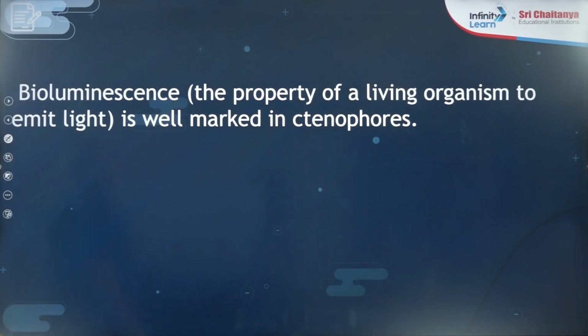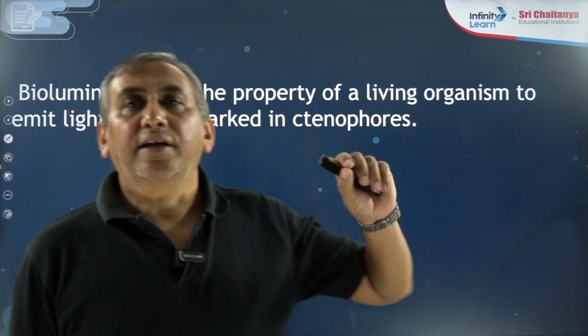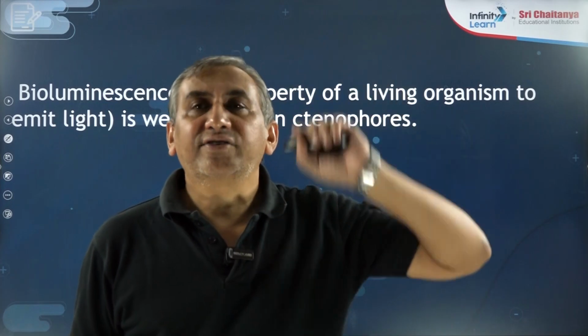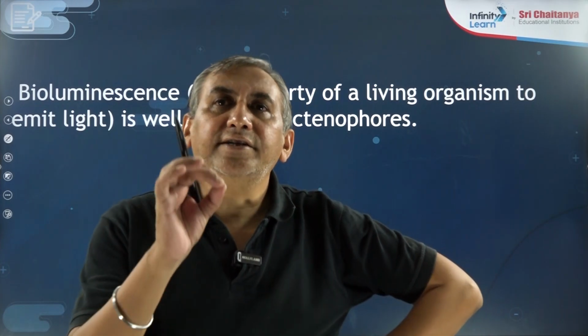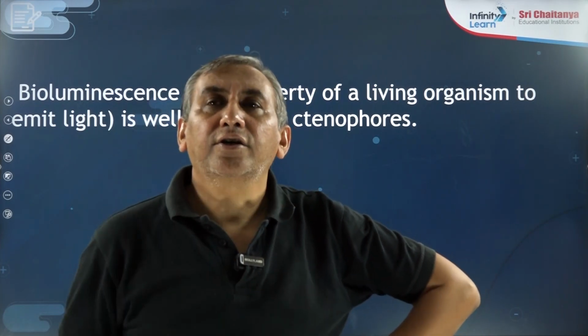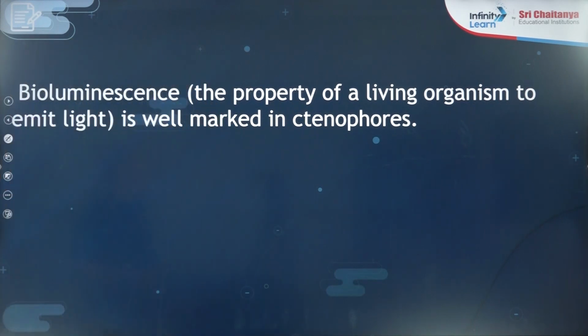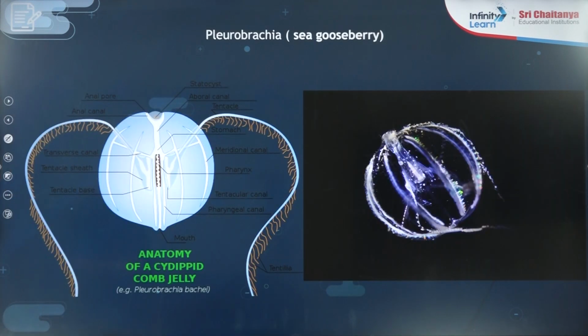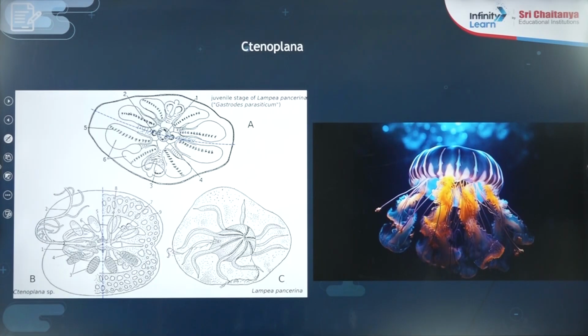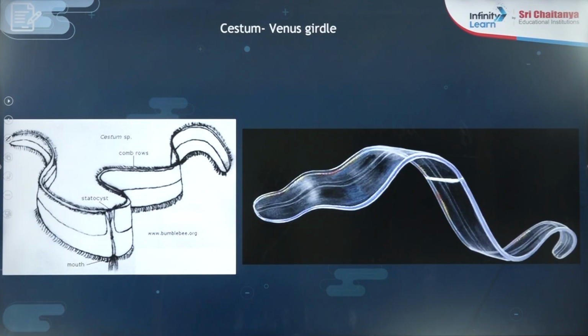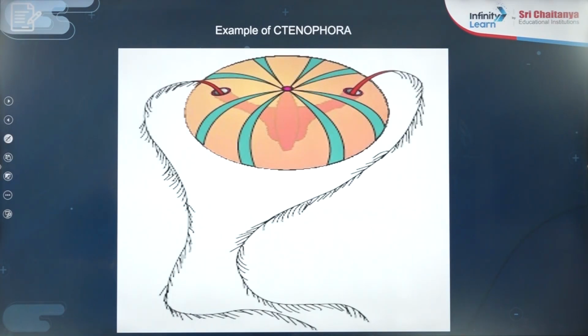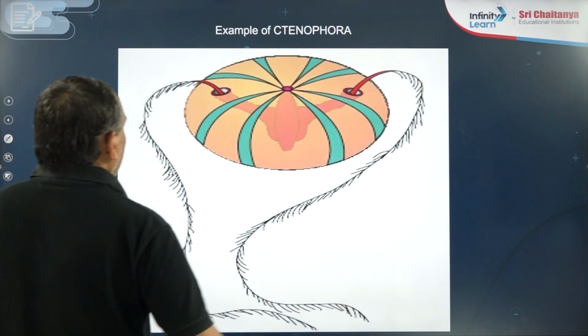Another property related to the Ctenophora is bioluminescence, the light emitting property, observed in animals of phylum Ctenophora. There are a few examples: Pleurobrachia, Ctenoplana, Hormiphora, Cestum. This is one picture given in NCERT.